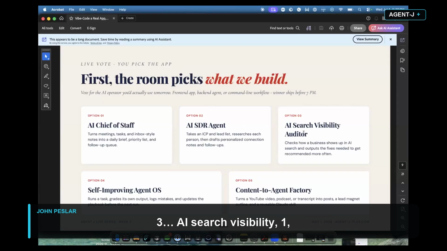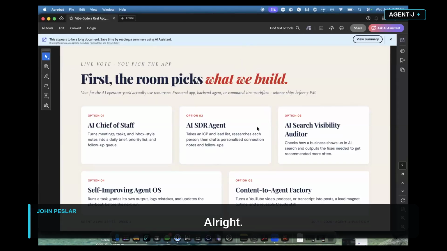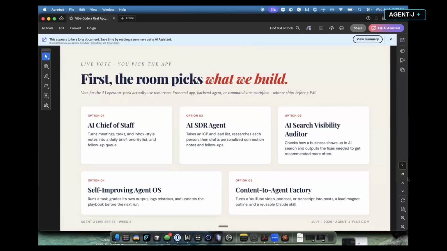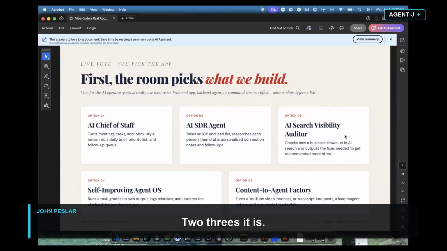3, AI search visibility, 1, 4, or 5. All right. I need some feedback here, guys, or else I'm just going to arbitrarily pick something. Okay, we got two 3s. Two threes it is. One or three.